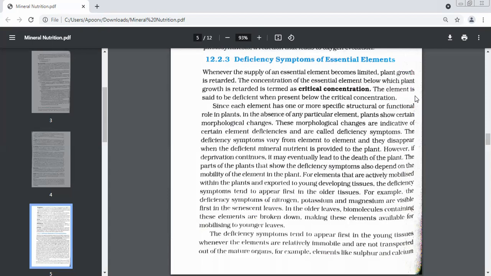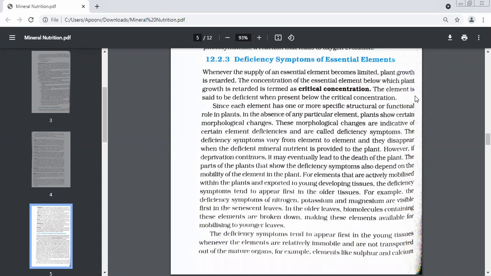Now, how do we get to know that the body is lacking in something? There is a minimum amount which is needed by all organisms of every element. If we get less than that particular amount, then a person is suffering from deficiency symptoms. That minimum amount is called critical concentration, because if the concentration goes below this, then the situation becomes critical.